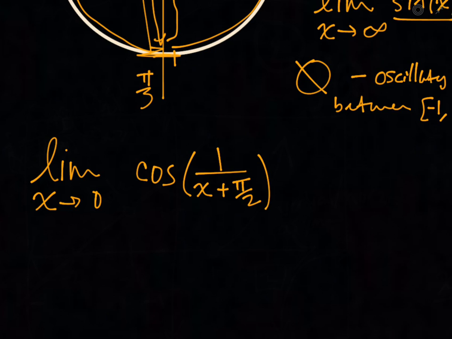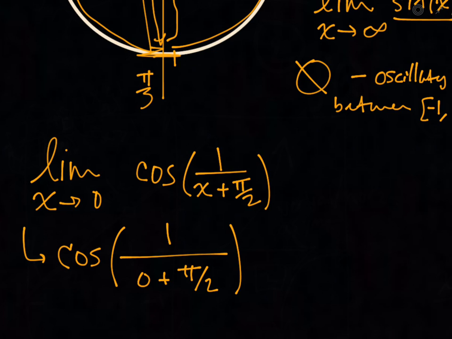This is an interesting one. We have the limit as x approaches 0. Again, direct substitution is almost always going to work for these kind of basic, rudimentary ones. We have x equals 0, so 0 plus pi over 2, right?